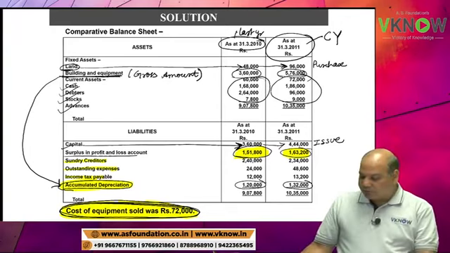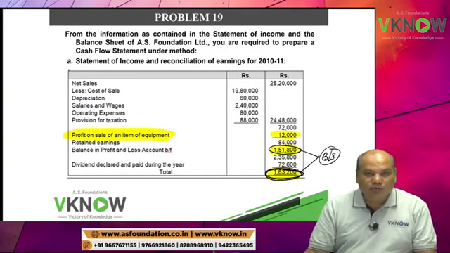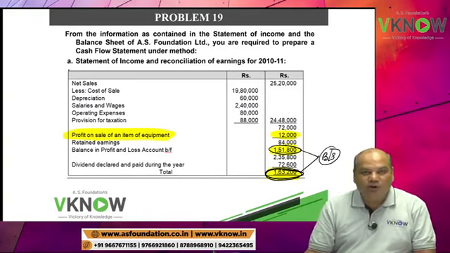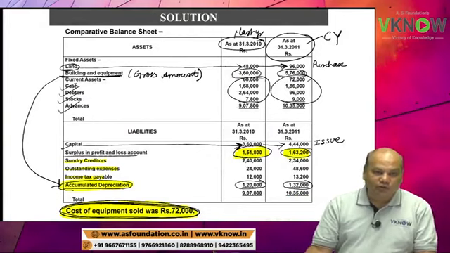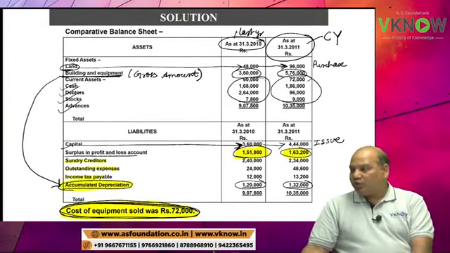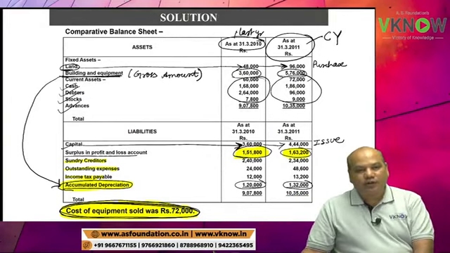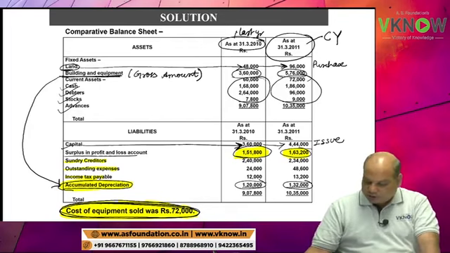If some student wants to say sale value is 72 plus 12, that is not right. Why? Because we don't compare cost and sale value to calculate profit. We compare WDV with sale value, which means I need to find out the WDV of the asset sold, and then we can find out the sale value. So this question is slightly tricky.